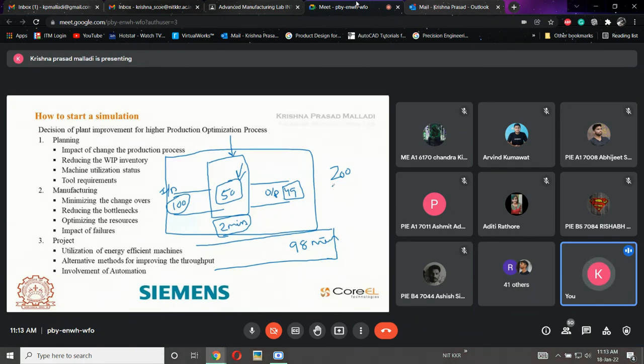Now the cycle time is 200, right? With this I can calculate, if I want to run this process for a complete day of 24 hours, how many parts I can manage. If I want to run this plant for 365 days, how many parts am I going to produce after 365 days? I will be getting all this data with throughput analysis.